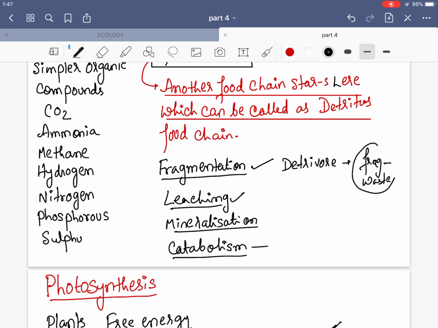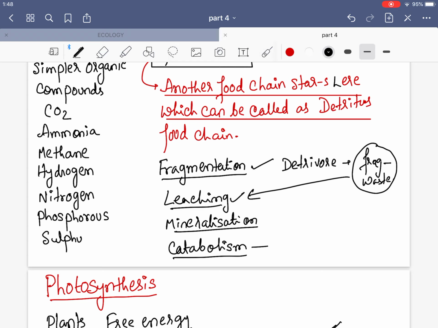After this fragmentation, some part which has been properly powdered into soil form will be leaching down into the soil horizon, and they will be returning the nutrients to the soil again. So this process is known as leaching.